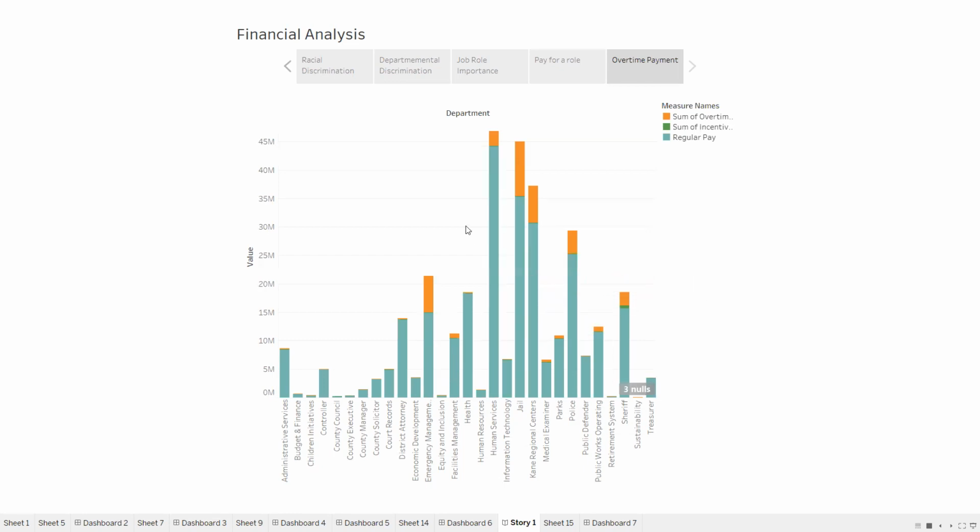This tells us that there is a huge amount of overtime, and a huge importance of overtime, in emergency management compared to jail. Similarly, jail has more importance than human services, as we can observe directly from the overtime. Though their total gross pay is on par, overtime pay for jail is way higher than human services. This is obvious because in jails, we have criminals to be watched 24 hours, and the same applies to emergency management, as we can't predict when an emergency happens. Thank you.